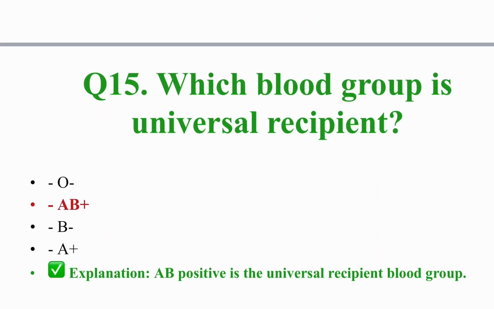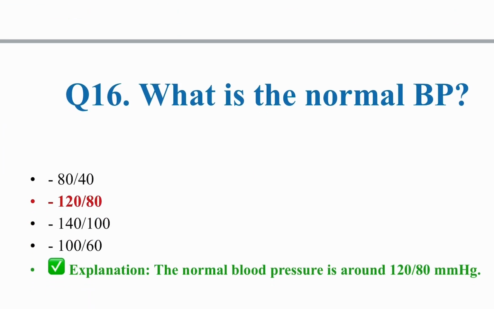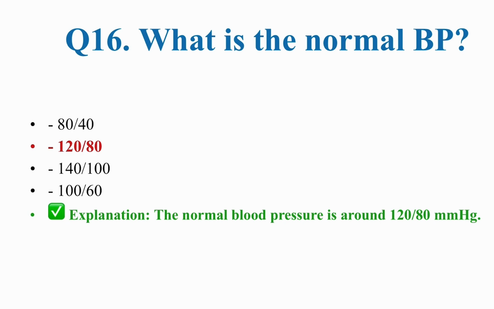Which blood group is a universal recipient? AB positive. AB positive is the universal recipient blood group. Universal donor, which is it? O negative. What is the normal blood pressure? The normal blood pressure is 120 by 80 mm of Hg.